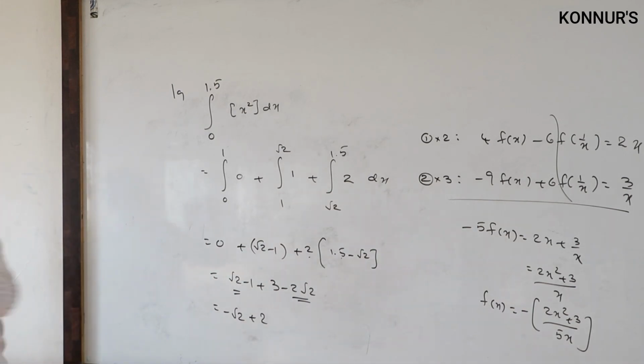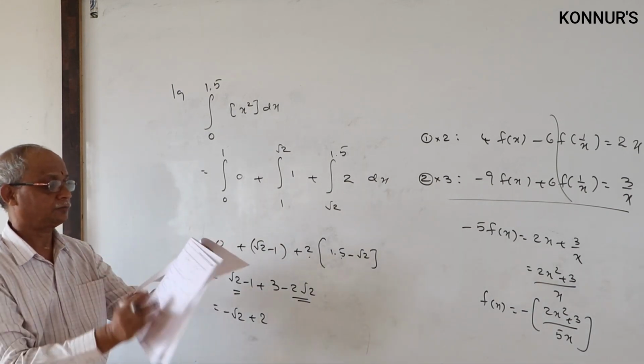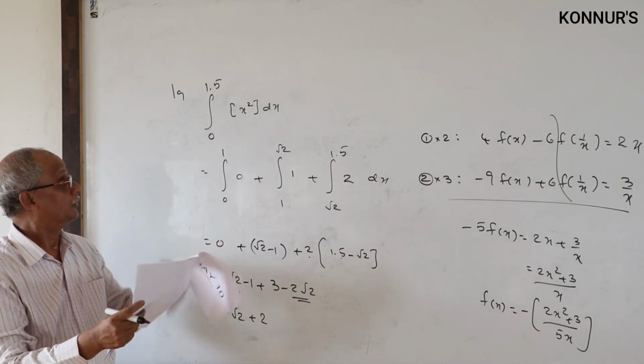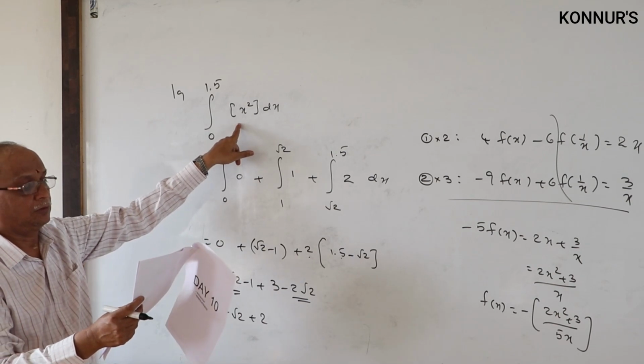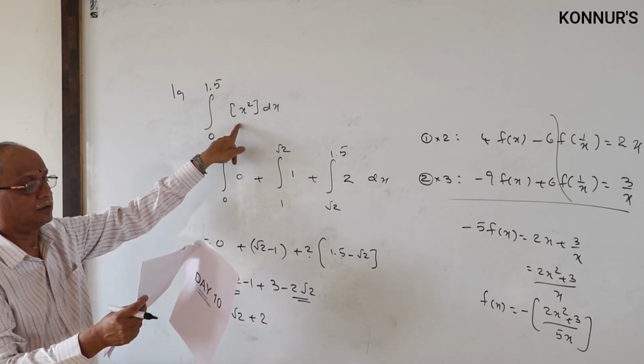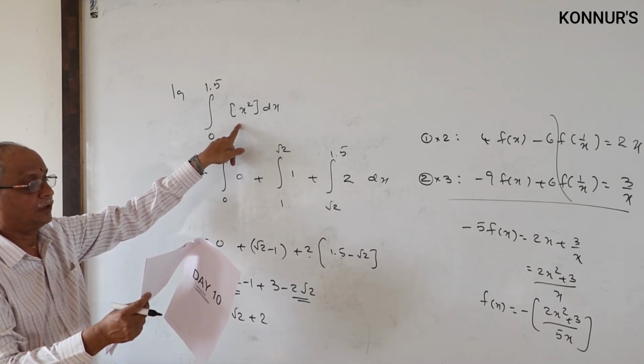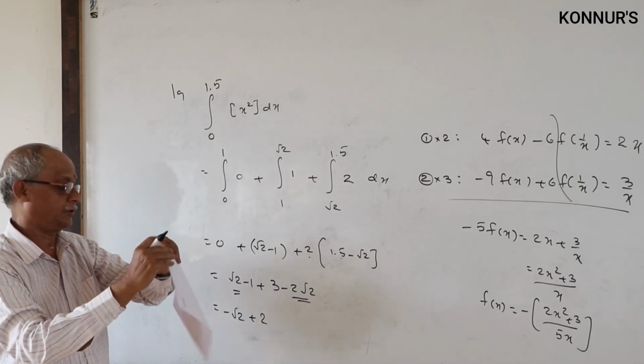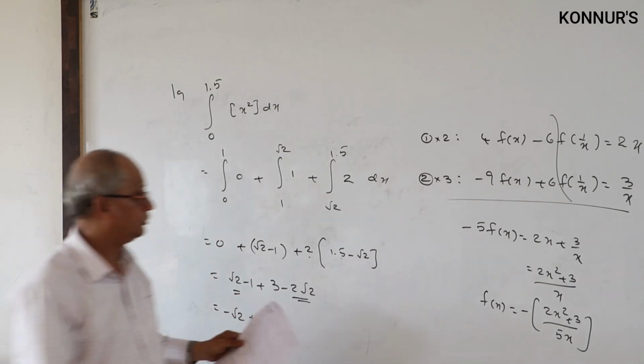In the number 10 assignment, if you take, see, again, this type only I will do first. How to break the intervals for a step function. Minus 2 to 2, modulus of step of x.